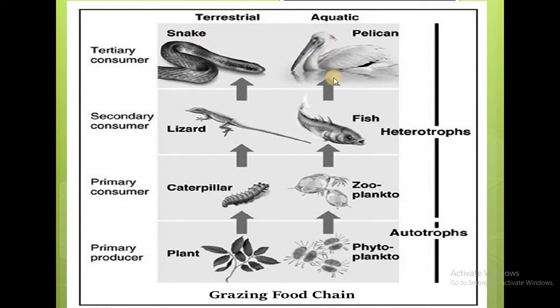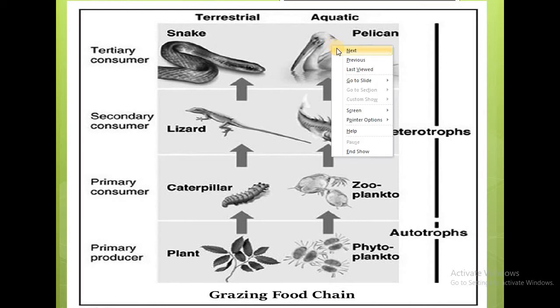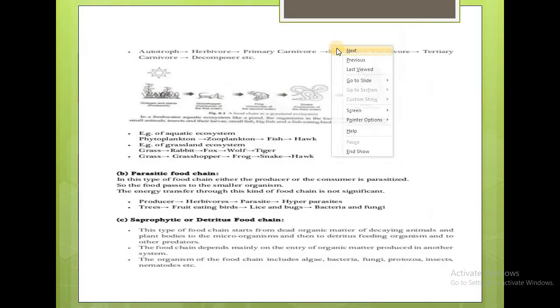And in the case of the aquatic grazing food chain, you can see the phytoplankton acts as the autotroph in manufacturing the food. This phytoplankton is consumed by the smaller animal called the zooplankton, and this zooplankton is eaten by the heterotroph, the fish, and this fish is eaten by the pelican. So you can give this example for the grazing food chain, either in terrestrial or in aquatic form.